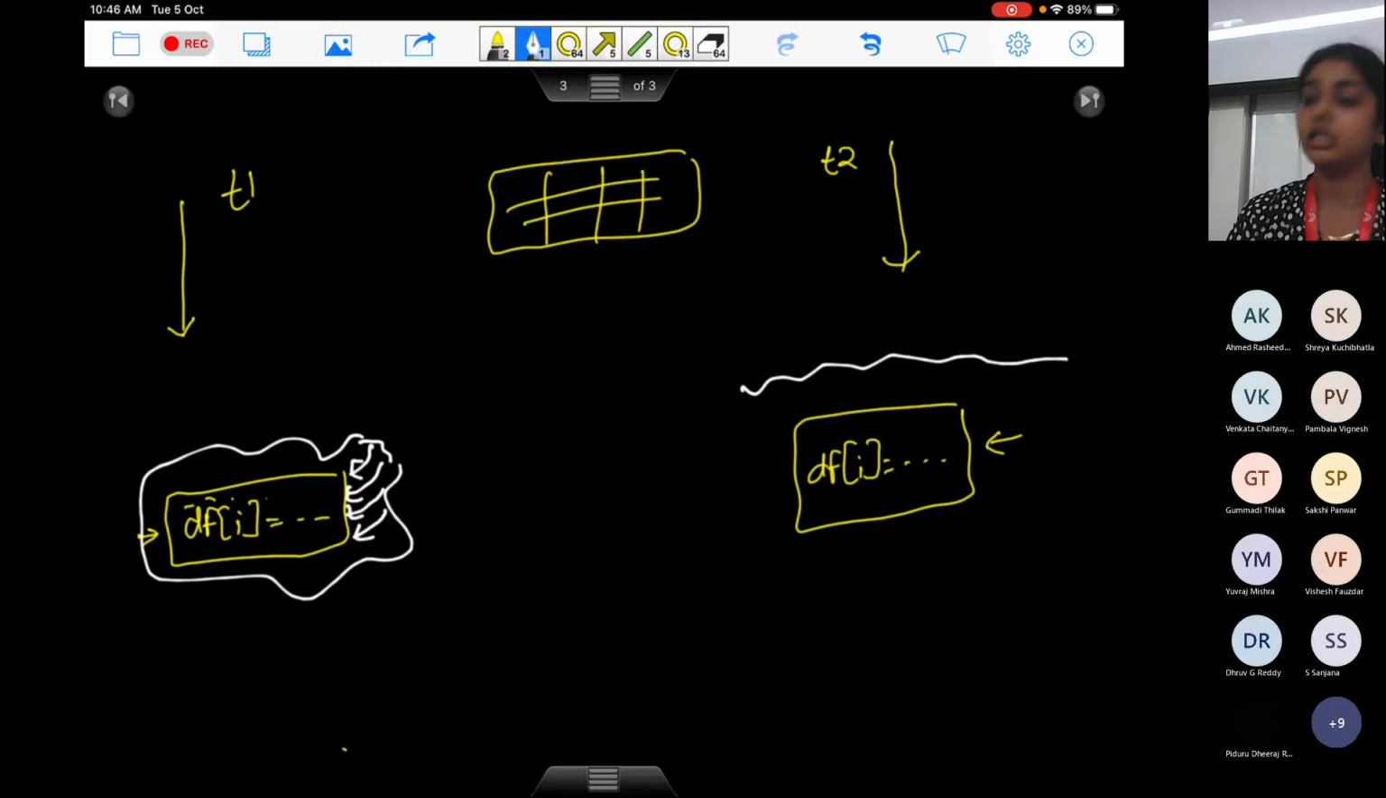So this part of code where you are accessing the shared variable inside a program, that part of code is called a critical section. The critical section for T1 is going to be different from the critical section of T2. The thing is, both of these critical sections are accessing a shared memory.